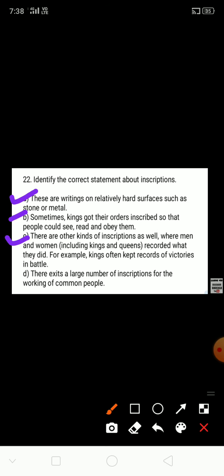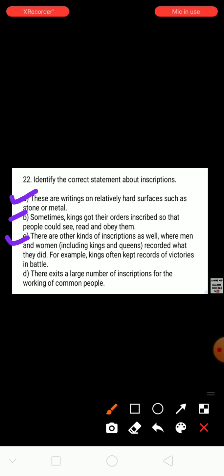And the third option is there. There are other kinds of inscriptions as well where men and women, including kings and queens, recorded what they did. For example, kings often kept records of victories in battles. Which battles they fought, how many years they fought, how many years they ruled their kingdom, all of this was written on walls or on stones. It is called an inscription. The third statement is also correct.